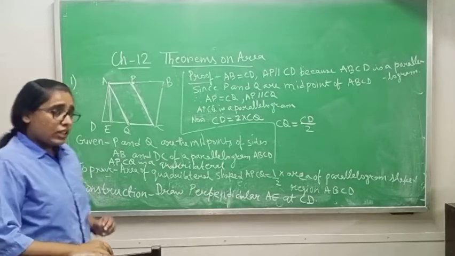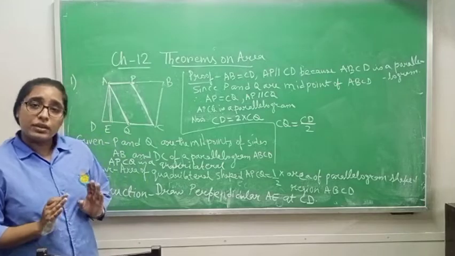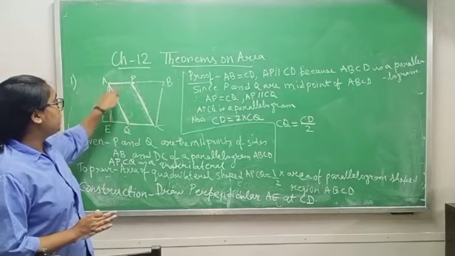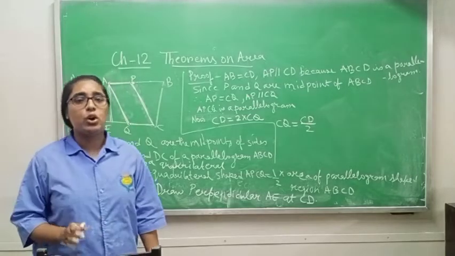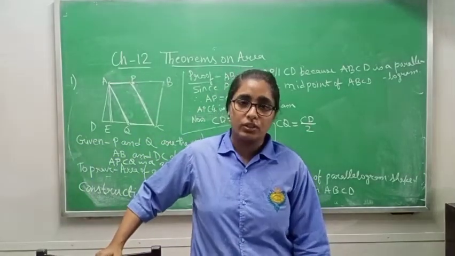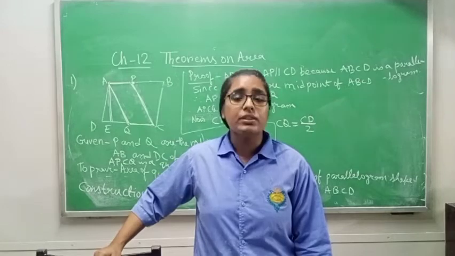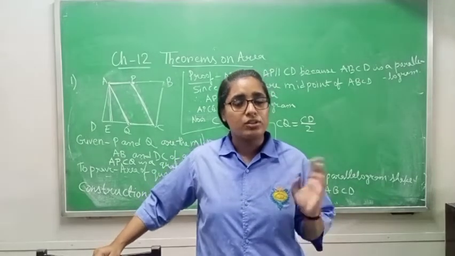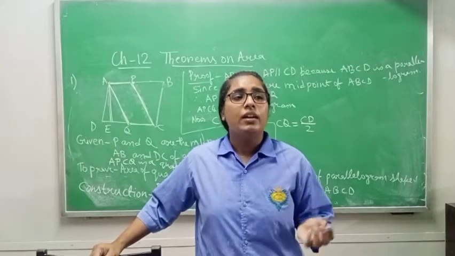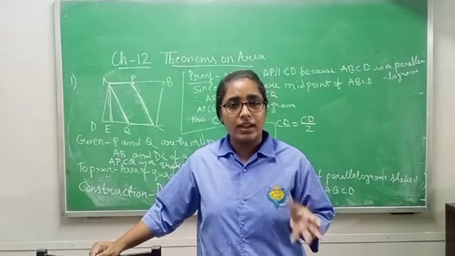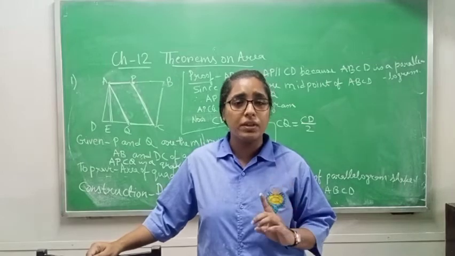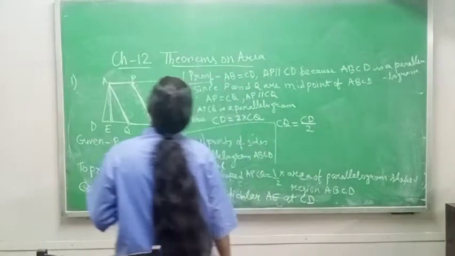Now, in the question they have already told you which one is a parallelogram. ABCD is a parallelogram. But they are telling that APCQ is a quadrilateral. First of all, in the proving part you have to show that APCQ is also a parallelogram. So that if both are parallelograms, then we can say that the area is half. Otherwise we will not be able to say, because the quadrilateral definition is nothing but any four lines joining, making any shape, known as a quadrilateral. So first of all we have to prove that APCQ is a parallelogram. So how will we prove it?